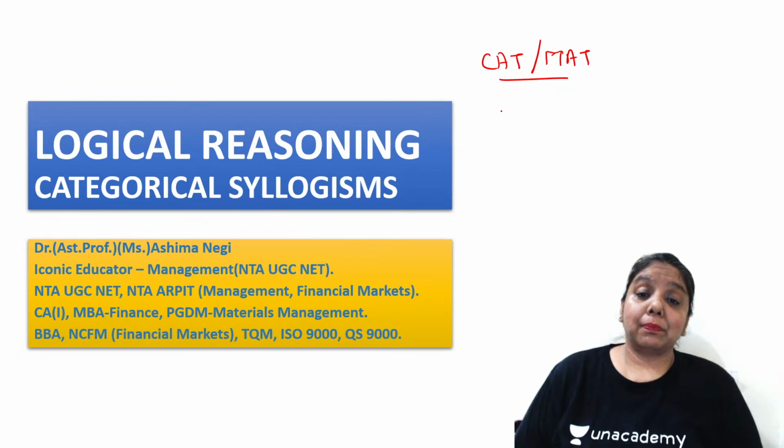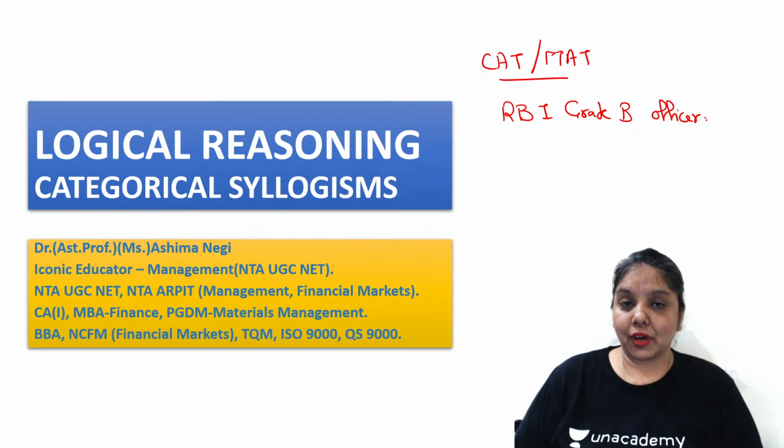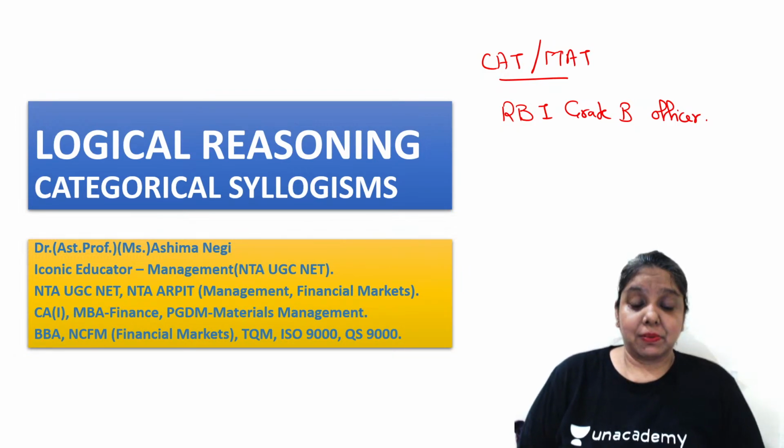Apart from that, if you're preparing for the Reserve Bank of India examination, grade B officers examination, which is again an examination you appear in after your graduate program is over, for that examination also, this very session is very helpful. So without further ado, let's begin the very session.